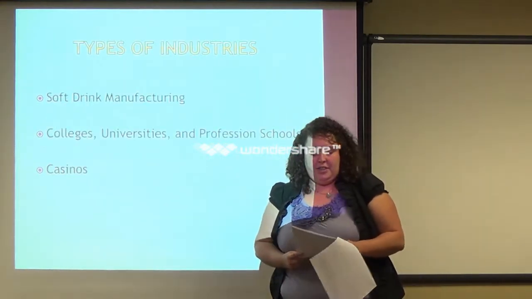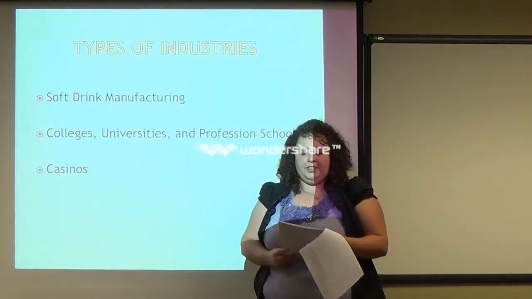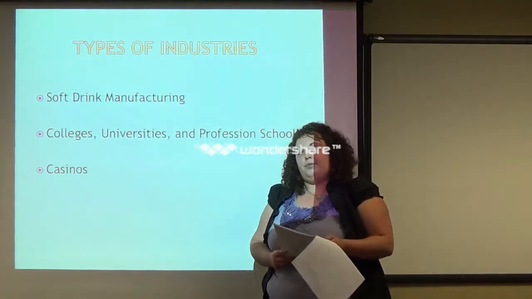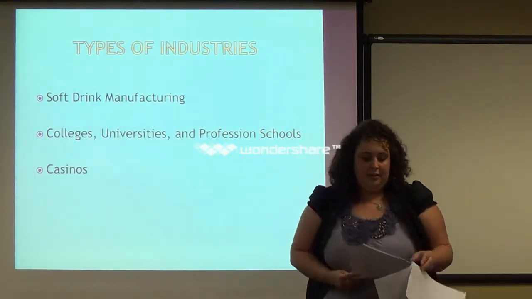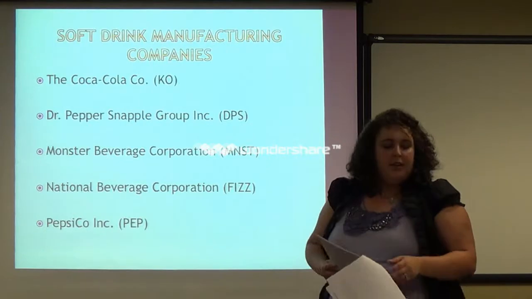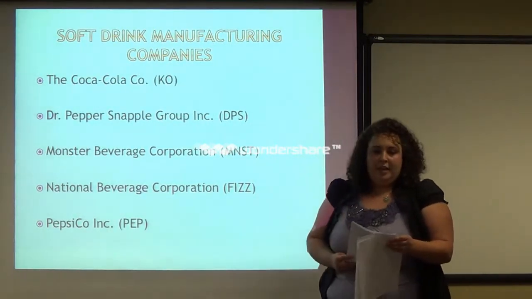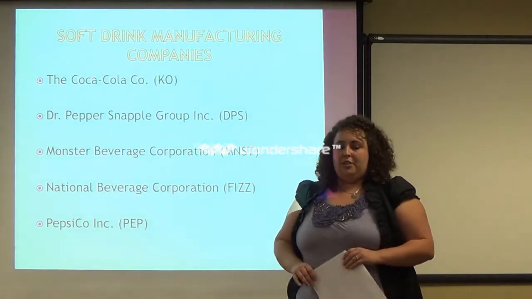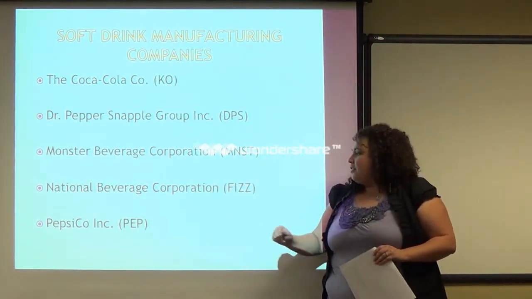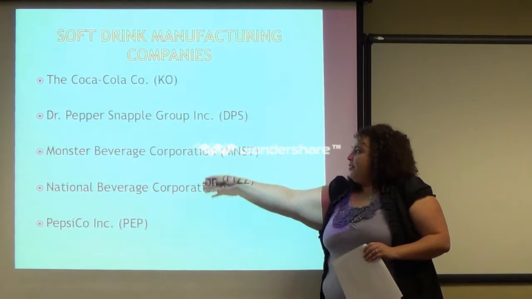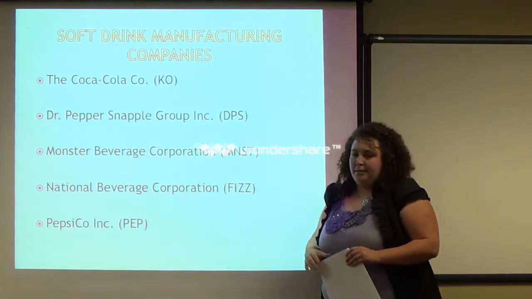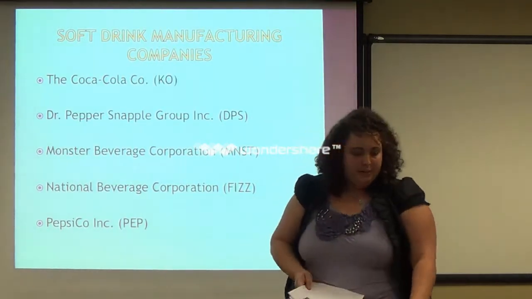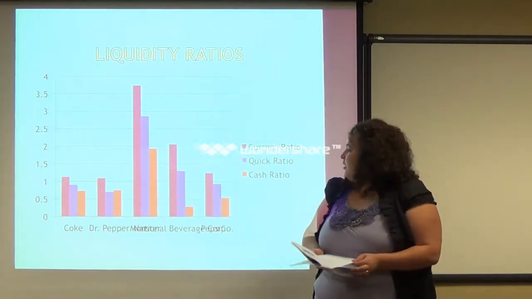The 3 types of industries I chose: soft drink manufacturing, colleges, universities, and professional schools, and casinos. First, I'm going to talk about the soft drink manufacturing company. I did Coca-Cola, Dr. Pepper Snapple Group, Monster Beverage Corporation, National Beverage Corporation, and PepsiCo. Next to it, you'll see the symbols if you would like to look it up. First, I'm going to talk about liquidity.